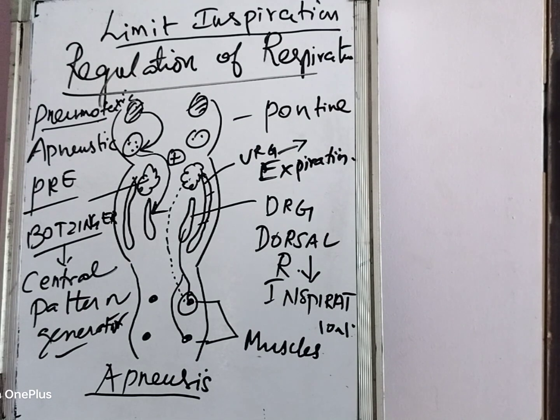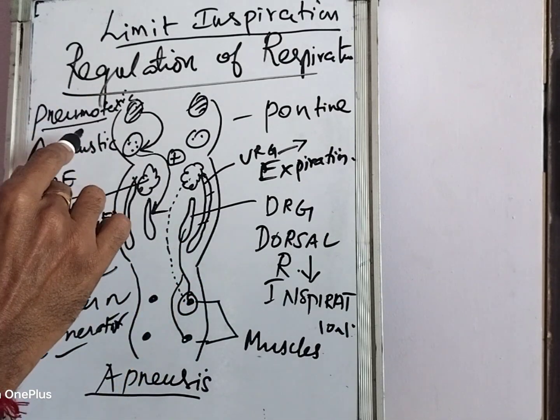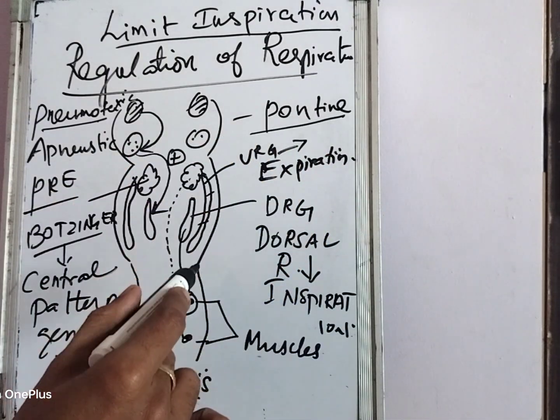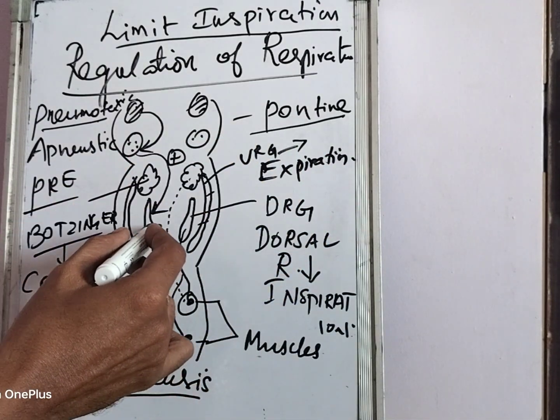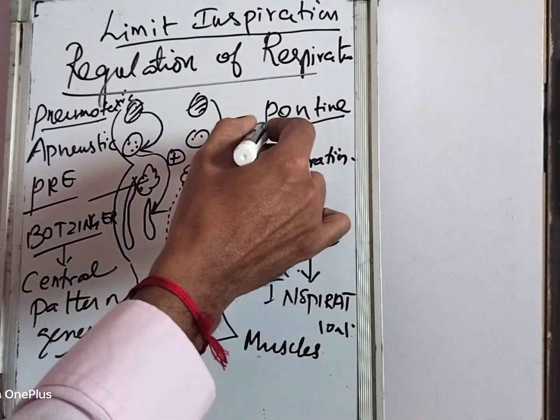Okay, so now if the pneumotaxic center is stimulated, it is going to inhibit the apneustic center, thereby the inspiration is limited, and that is the role of the pontine centers. So pontine centers modulate or modify the inspiratory signals from the medulla to the spinal cord. That is the role of the pontine centers.